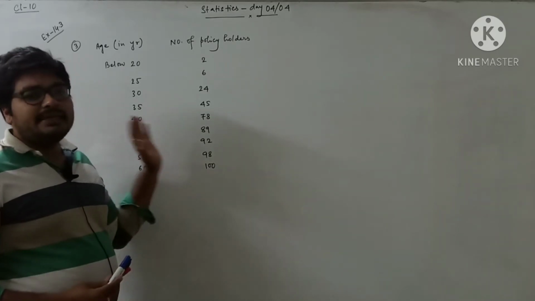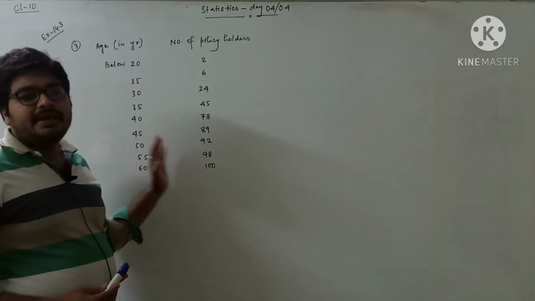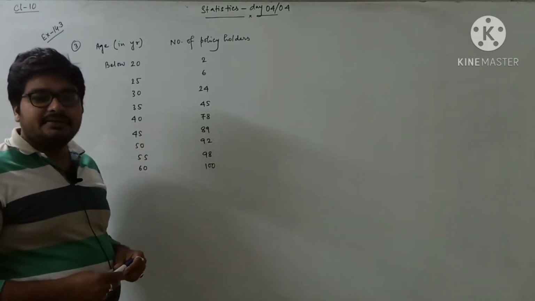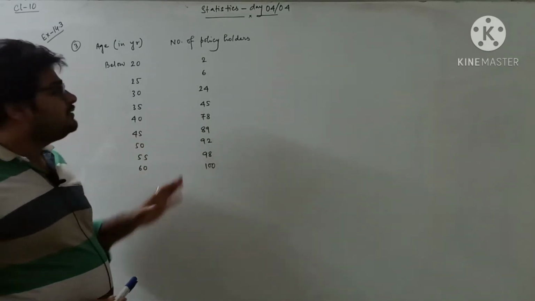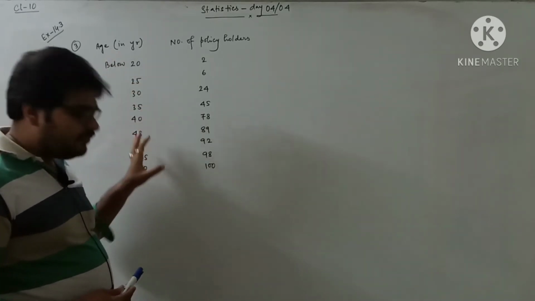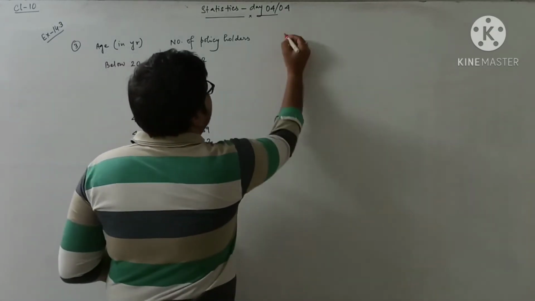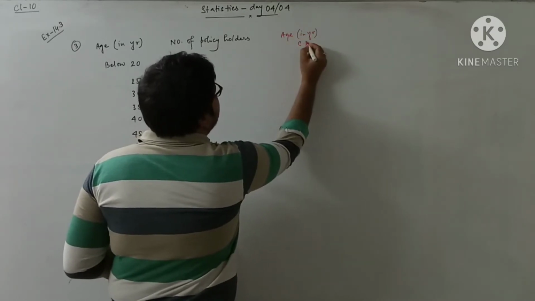So you have to make the class intervals along with the frequencies. You have to get your table ready with that, then only you can start to find out the median. So first of all, we need to find out the class intervals from this. How to write the class intervals, I will show now. So we are writing again age in years, and here we are writing class intervals.